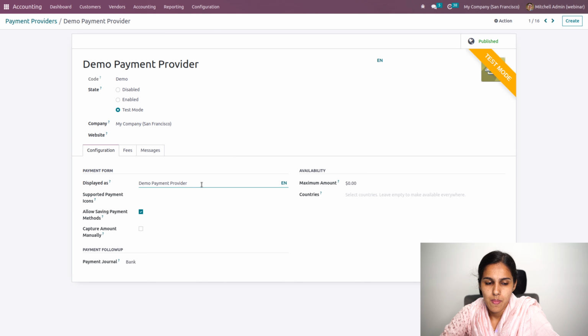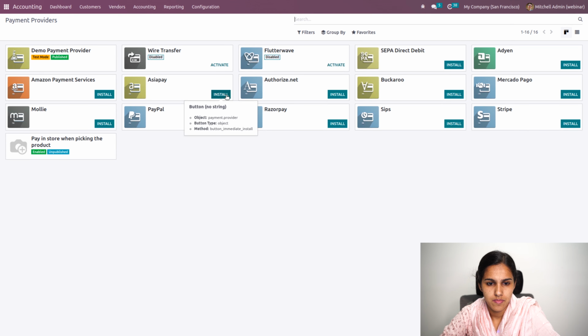And if you want to save your payment details, you can enable this, and if you want to capture the payment amount manually, you can enable that. And this is a journal for which this payment has to be recorded. So you can either create a separate journal for each of the payment providers, or you can reuse one, and you can add the maximum amount over here, that is, the maximum amount this payment method can be used for. So let's publish this and go back.